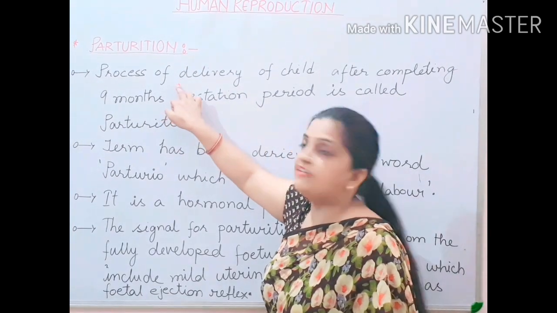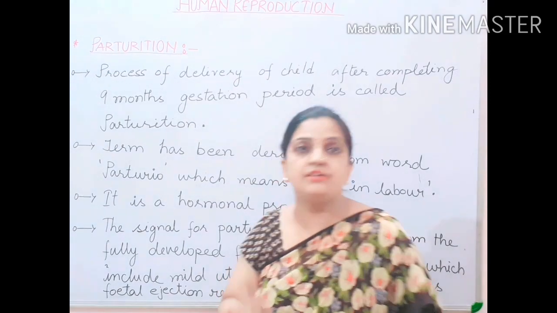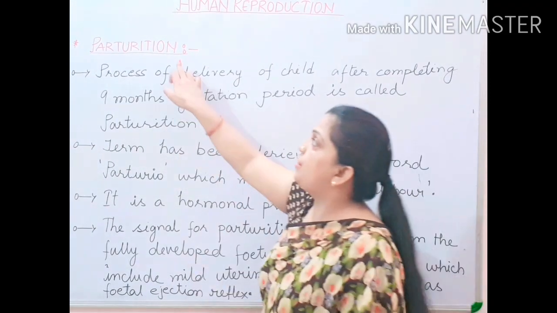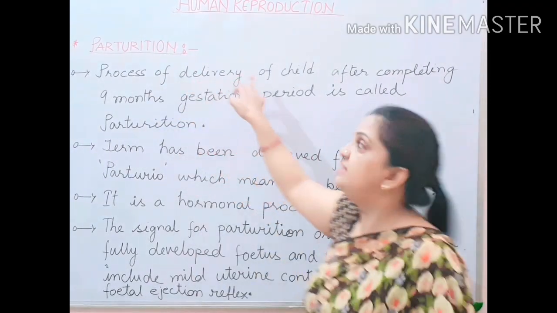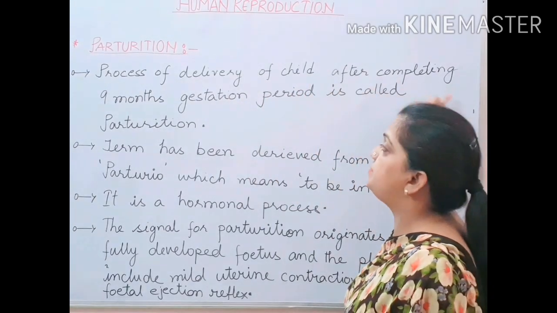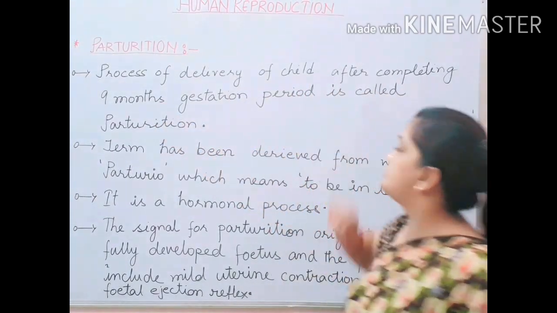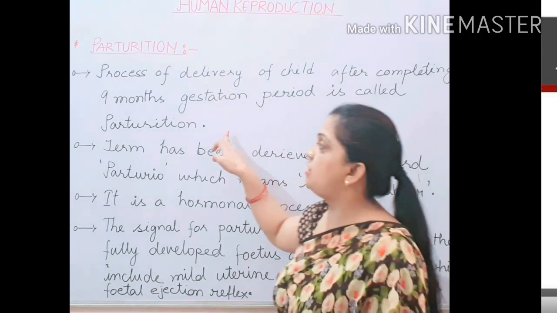Children, this is the definition mentioned in your NCERT book, that parturition is a process of delivering the child after completing the 9-month gestation period. So this process is called parturition.